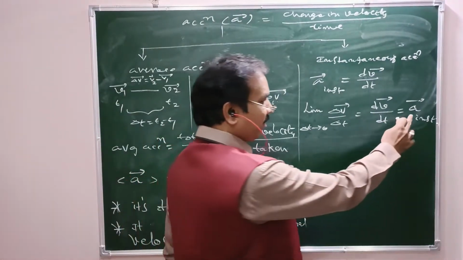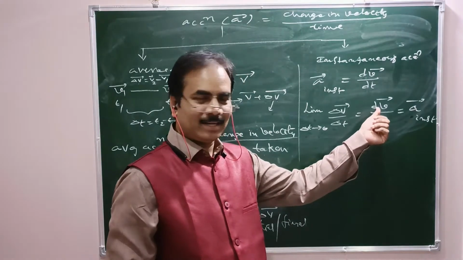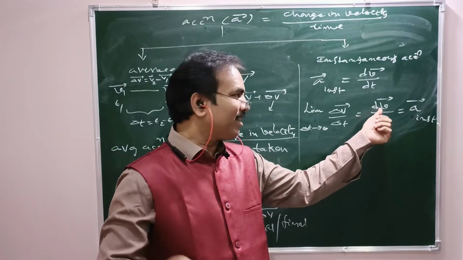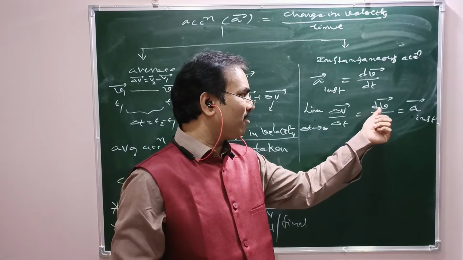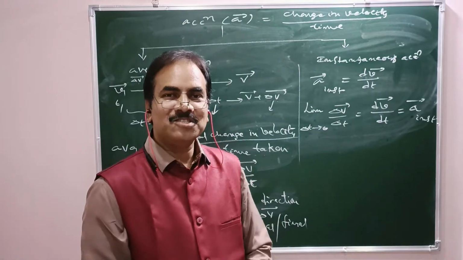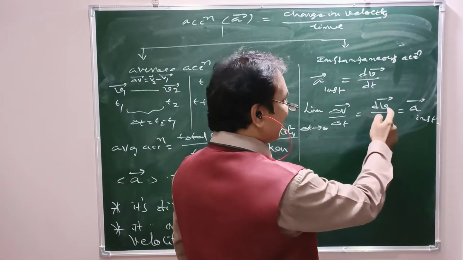The direction of instantaneous acceleration is in the direction of dv bar. Whatever the direction of change in velocity at that instant, that itself is the direction of instantaneous acceleration. Alright. So a bar is always in the direction of dv bar.